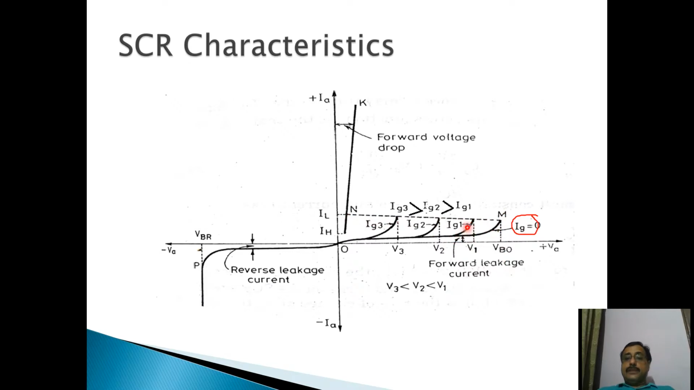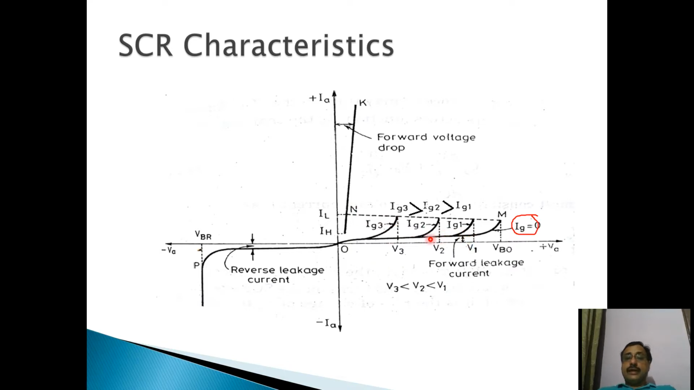Now with application of gate current, we have given some amount of gate current. Your SCR starts conducting at smaller voltage. Now you can see this V1 is lesser than VBO. Your SCR has started conducting. Now your characteristic will go from here to here. It will not go beyond this. It will start conducting at this moment. So at a lower amount of voltage, it will turn on the SCR.